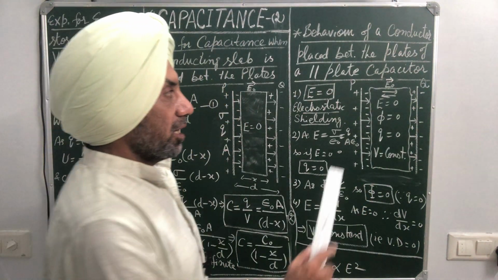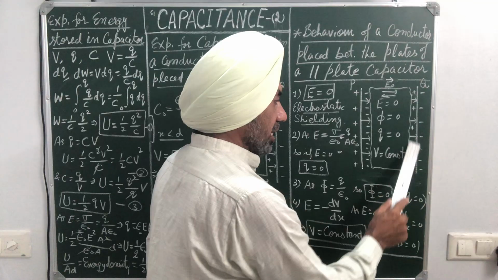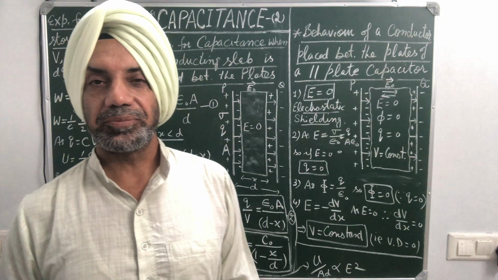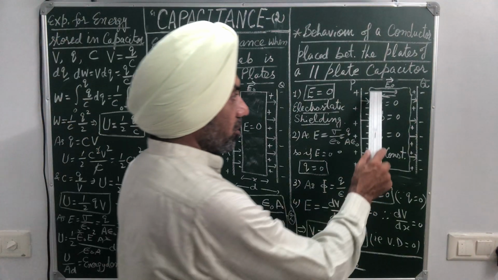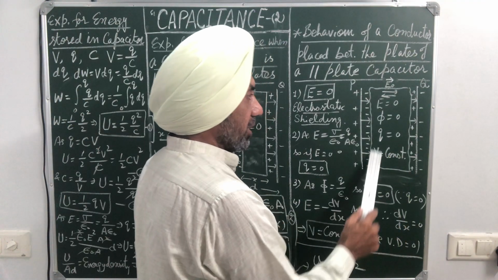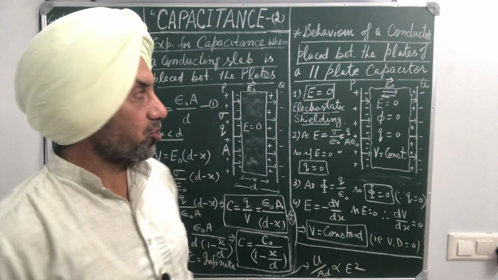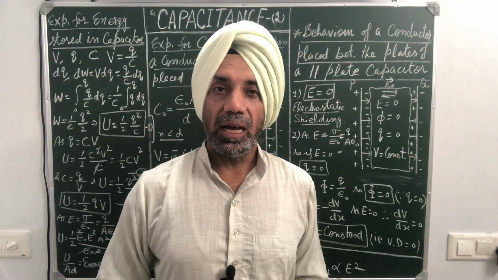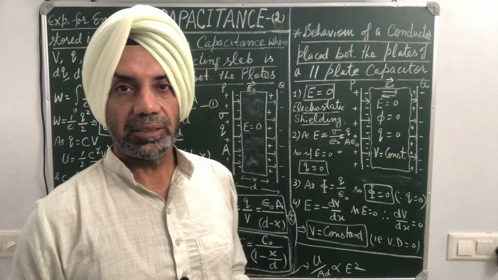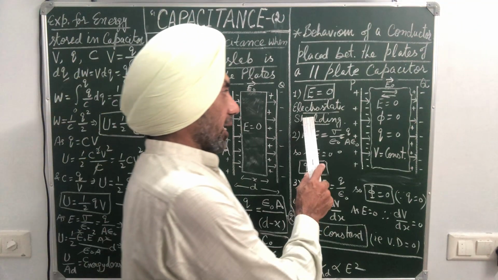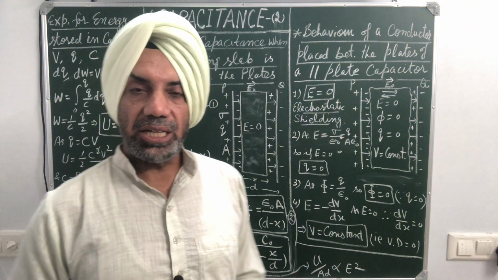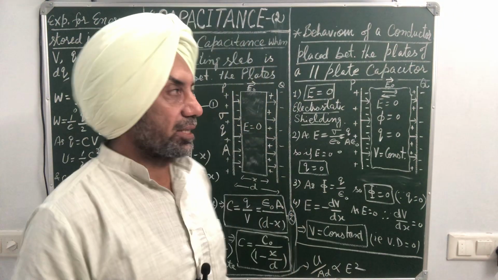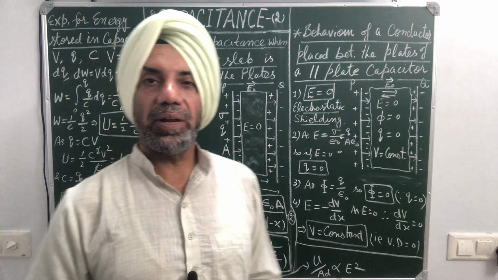So it means net field inside the conducting medium is always zero. There will be no electric field within the conducting medium. So E is equal to 0. And this phenomenon is known as electrostatic shielding. So electrostatic shielding means the region within the conductor where there is no electric field.